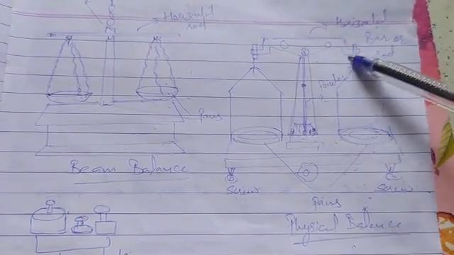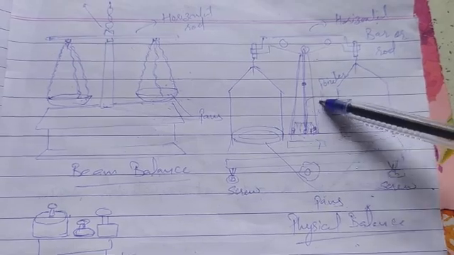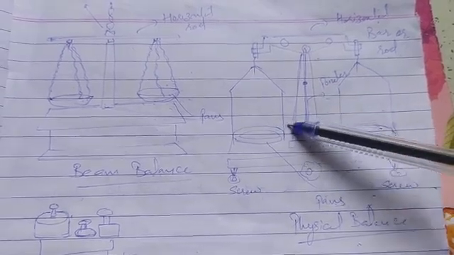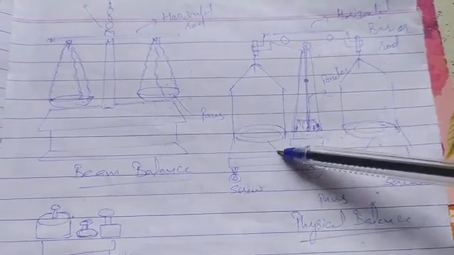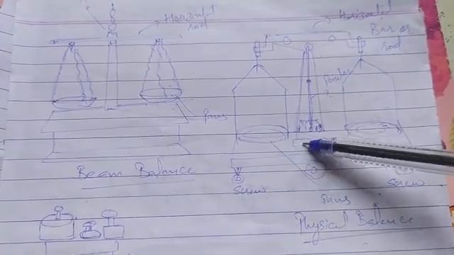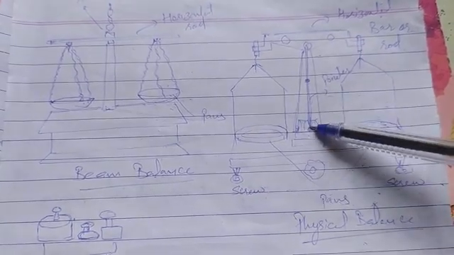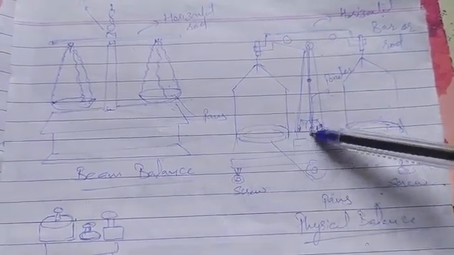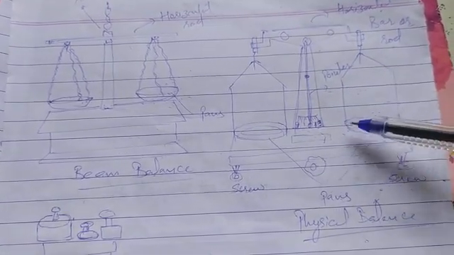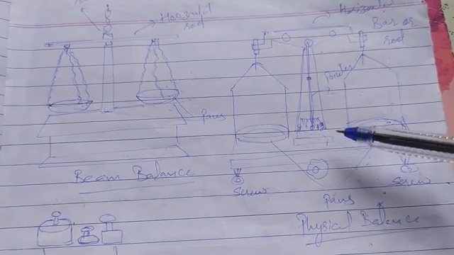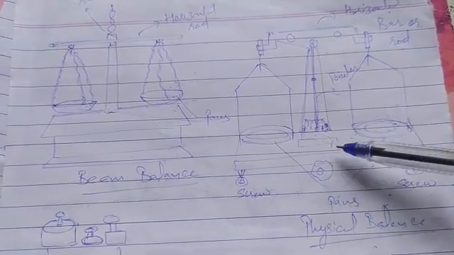When the horizontal bar oscillates, the pointer will oscillate to and fro, that means left and right, and the oscillations of the pointer will help to find whether the masses in the two pans are equal or not. So when the two masses are equal, the pointer will come to the center and we will get the mass of the object. So in this way we can find out the mass of the object.